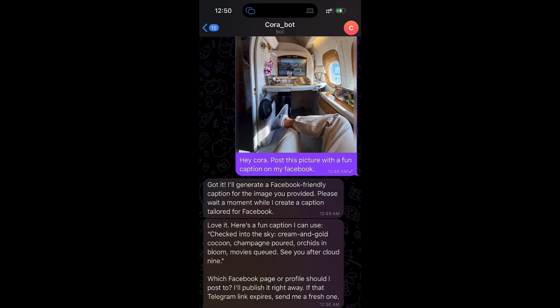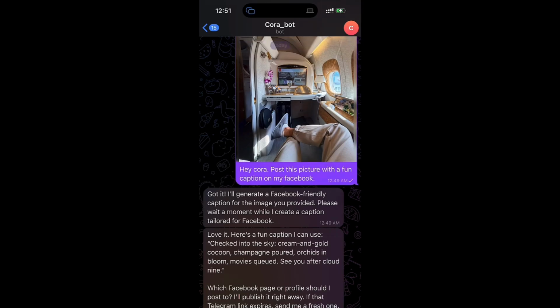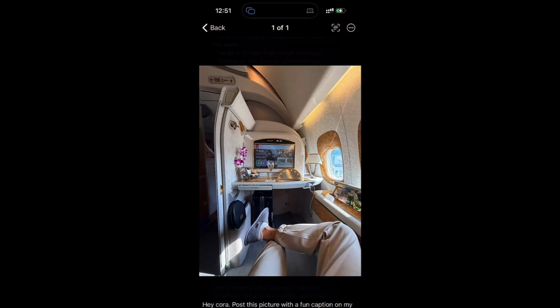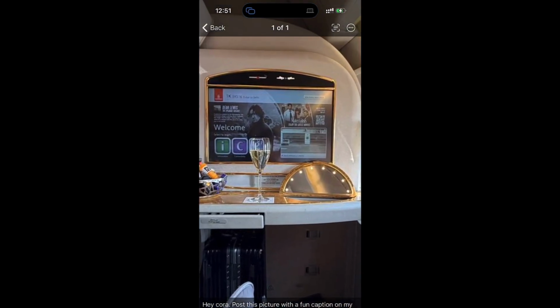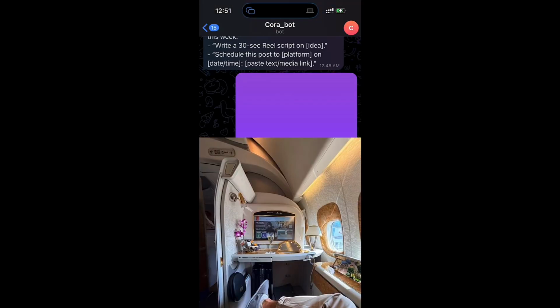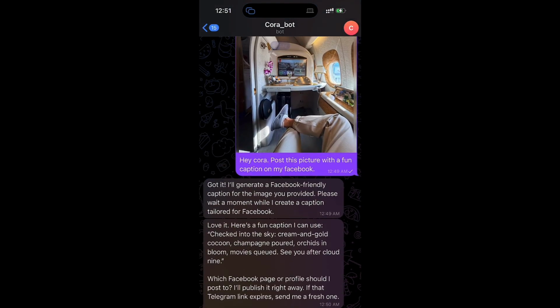So here, love it. Here's a fun caption I can use: Checked into sky, cream and gold cocoon, champagne poured, orchids in bloom, movies cued, see you after cloud nine. So what this has done, it went through this entire picture, it understood there's orchids, it saw there's a glass of champagne, it saw there's clouds out there, it saw it's an airplane, and it created a caption that is specific for this picture. And now it's asking which Facebook page or profile it wants us to schedule it to.